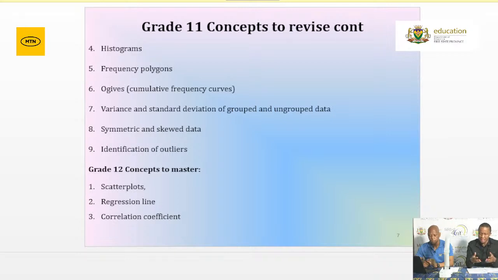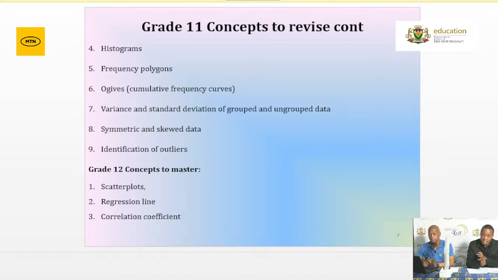And when I refer to bivariate data, it's that data set where you are given two variables. You'll normally be given two variables, and you'll be required to represent the data graphically in the form of a scatter plot. Know how to draw the scatter plot and how to interpret it, and know how to draw your regression line on the scatter plot. Remember the equation of your regression line, y equals a plus bx, where a represents the y-intercept of that least squares regression line, and b is the slope or the gradient of that regression line.